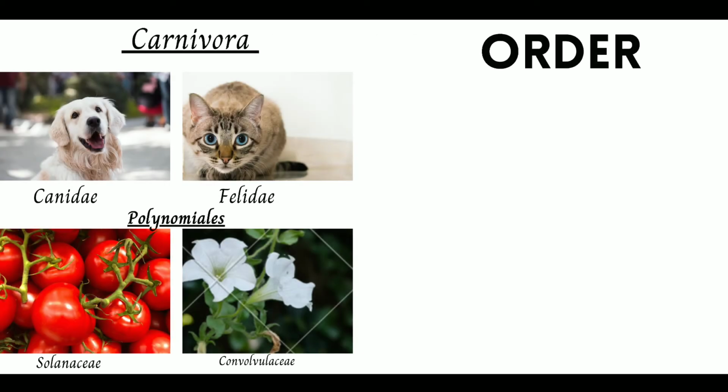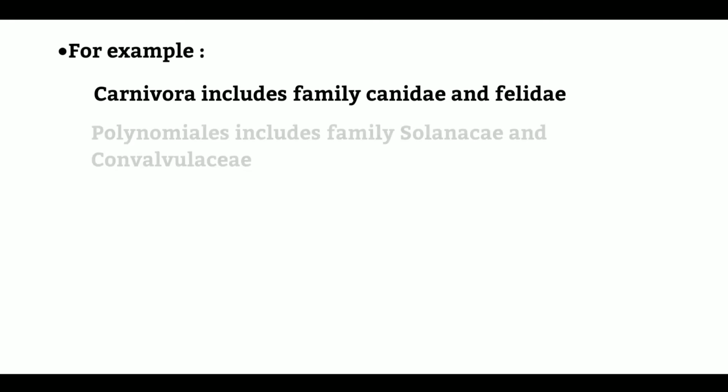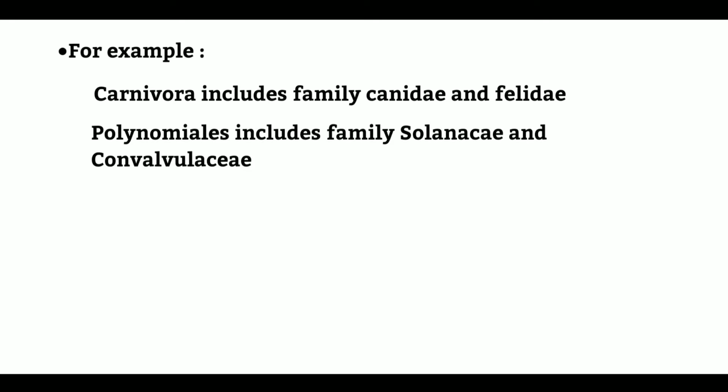Fourth taxonomic category is order. Group of families forms an order. For example, Carnivora includes family Felidae and Canidae. Polymoniales includes family Solanaceae and Convolvulaceae.